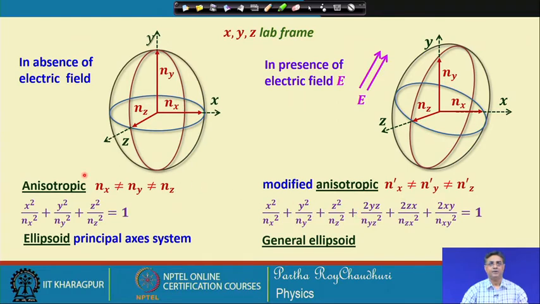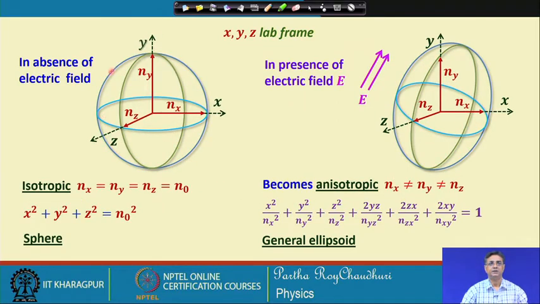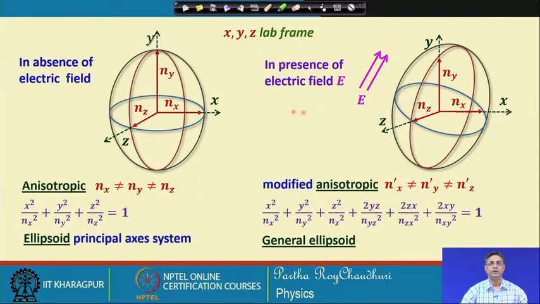This was the case when the medium was isotropic, and it may become anisotropic under the influence of an external electric field. But if we already have an anisotropic medium in absence of the electric field, it may be a biaxial system, that is n x not equal to n y not equal to n z. Then the ellipsoid will be represented by this equation, where n x, n y, n z all are different, but this is in the principal axis system.